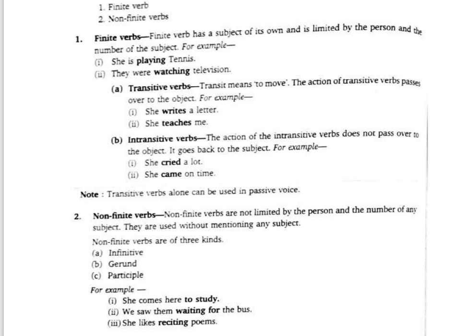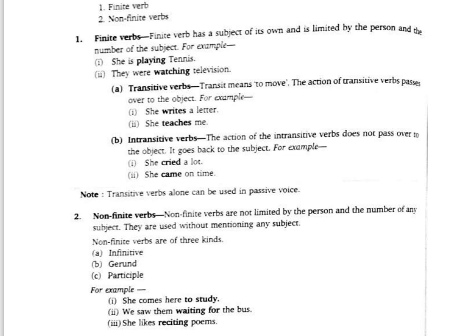Gerund. Now, she likes reciting poems. Here, she likes reciting, that action. What is being described here? She likes reciting poems. And this is a participle, which is like an adjective that is being used here. So waiting is functioning as a verb as well as a noun, and reciting is functioning as an adjective as well as a noun.